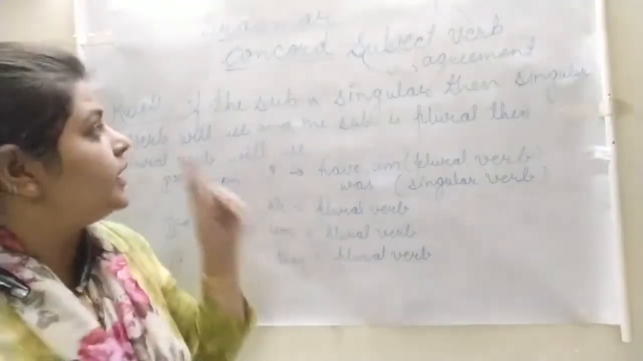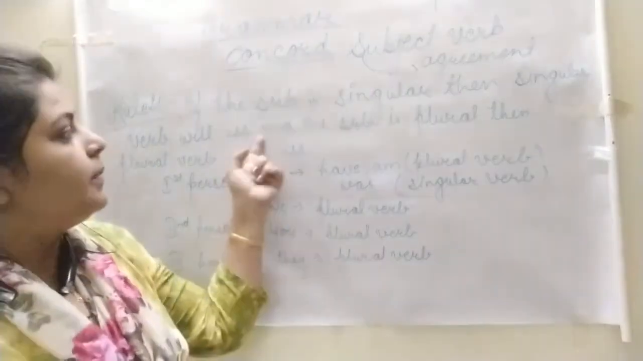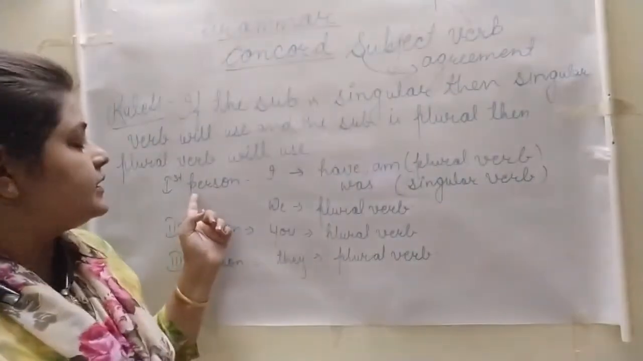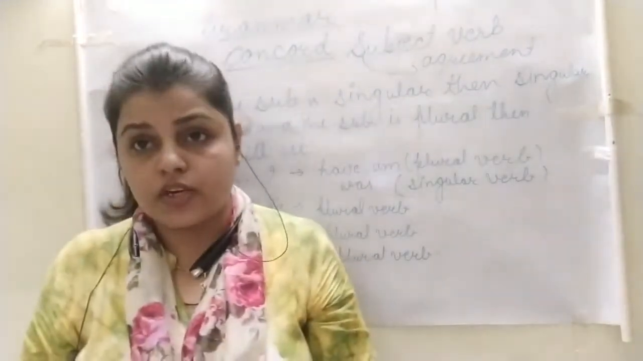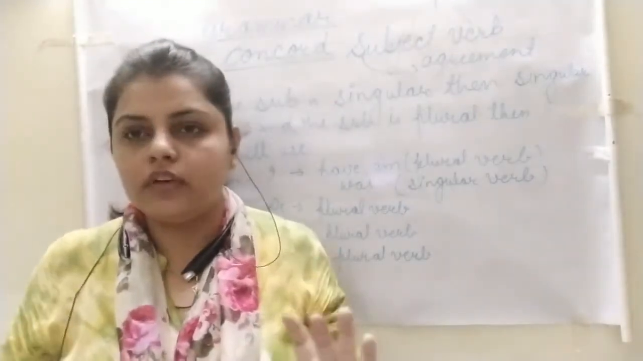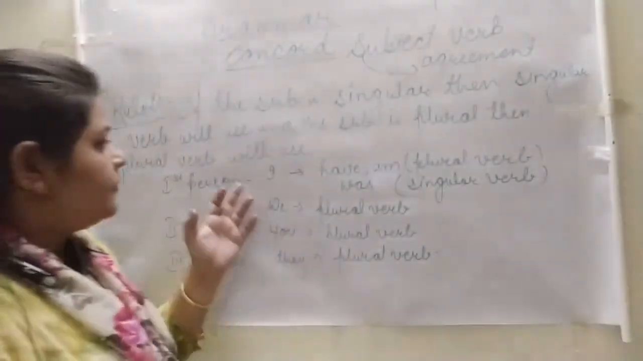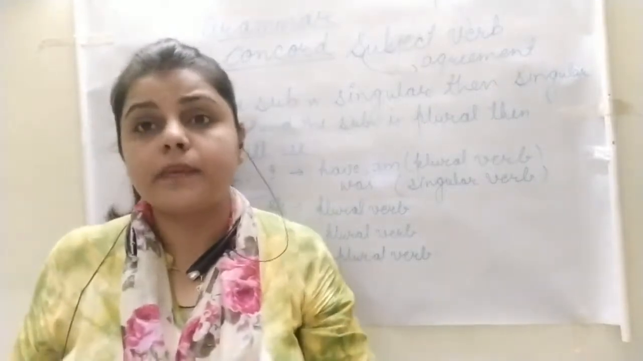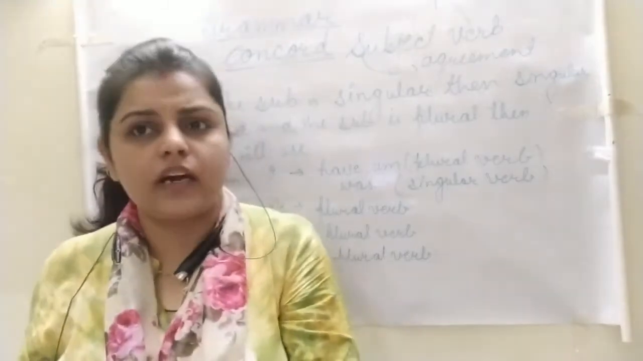Rule 1. If the subject is singular, then a singular verb will be used, obviously. But if the subject is plural, then a plural verb will be used. Like this, there are three kinds of person in English grammar: first person, second person and third person. First person is I, second person is you, whom I am talking with, and third person is about whom we are talking, जिसके बारे में हम बात कर रहे हैं, that is the third person.